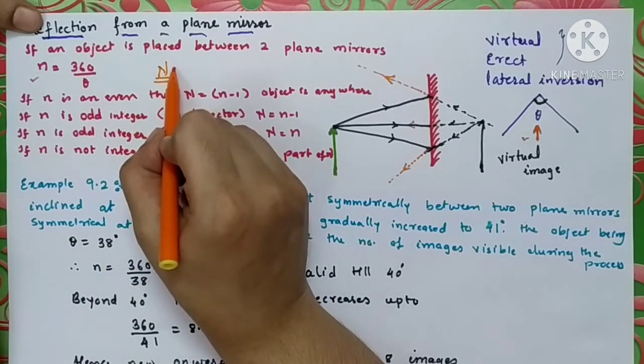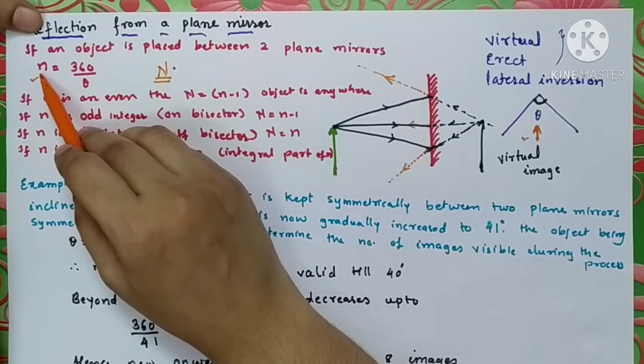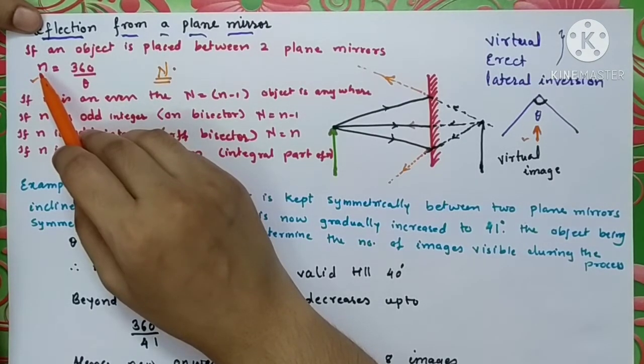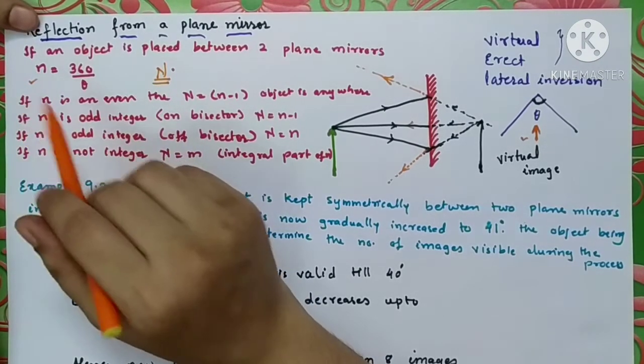So this capital N depends on this value n as well as on the position of the object, where you are placing the object. So let us see the first condition.